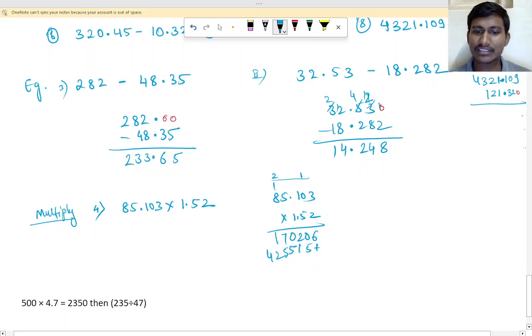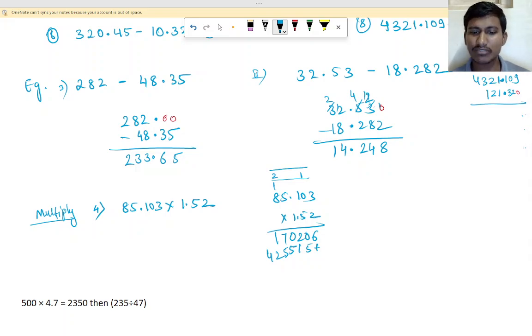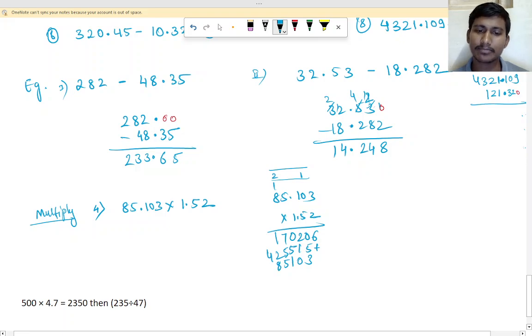So 5 eights are 40 plus 2, 42. Now the third layer, that is 1. 1 means it will be the same answer, 1 only, right? So that is 3 0, same 1 5 and 8. If you add now, what will be the answer? 6 here, 8 here, then 3, then 6 here, and then 17 here and carry 1. Next, 12, carry 1, 5. So that is the answer.